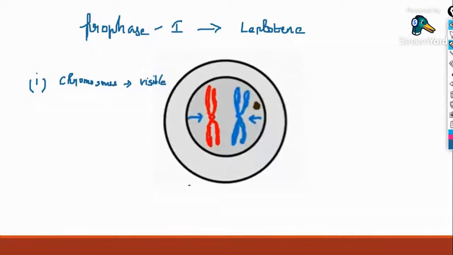The second point is that they start to get condensed. Condensation of chromosomes. And next, they start to pair with each other.